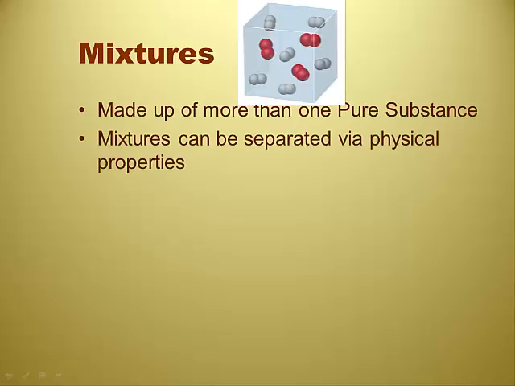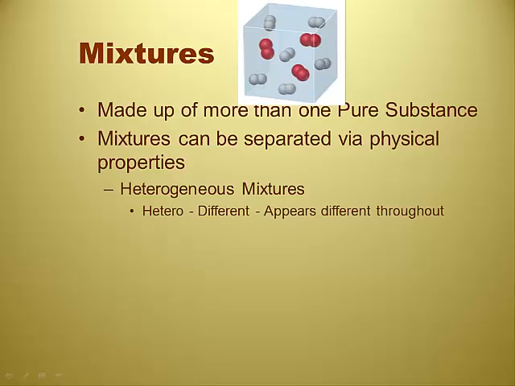There are 2 types of mixtures, heterogeneous and homogeneous. Heterogeneous means different. That means that when you actually look at the mixture, you can see the different parts to it. You can see that it's not smooth throughout.